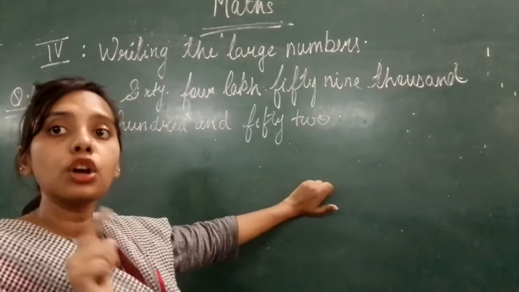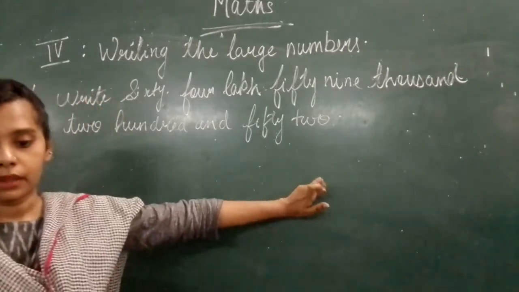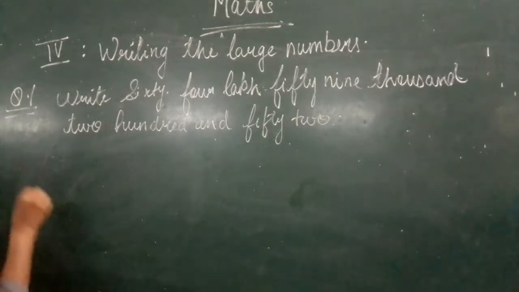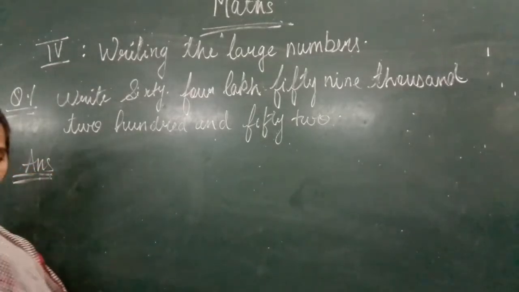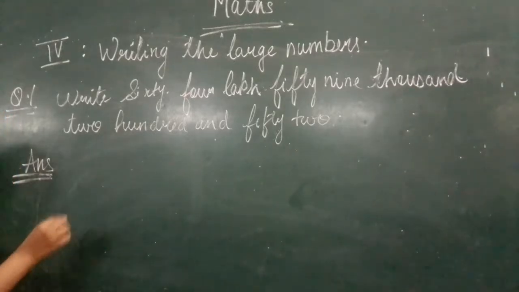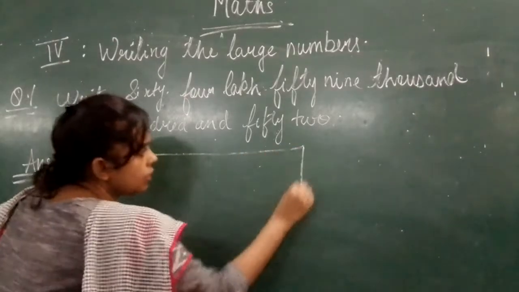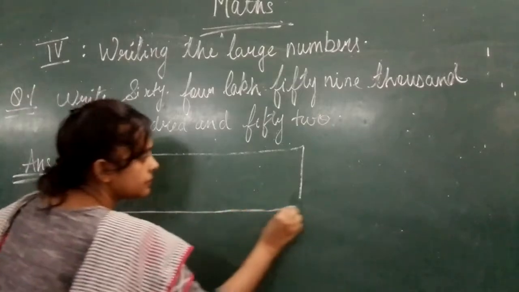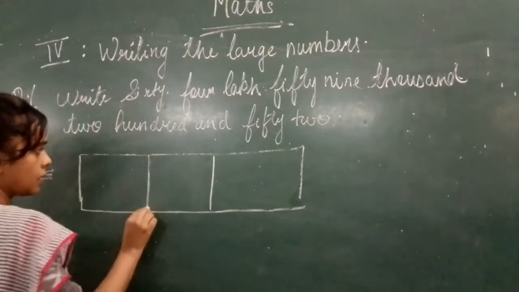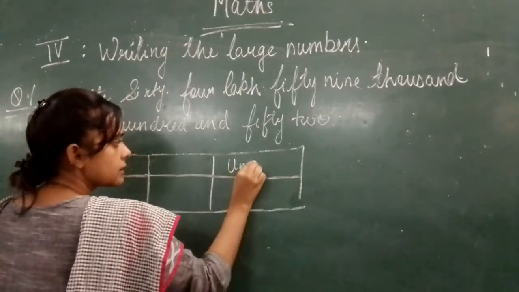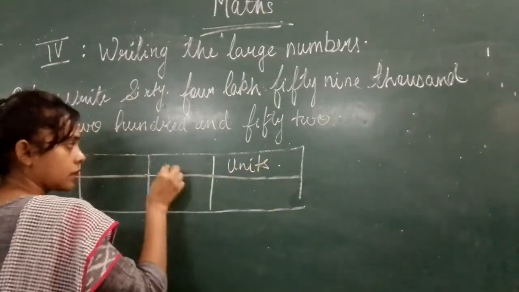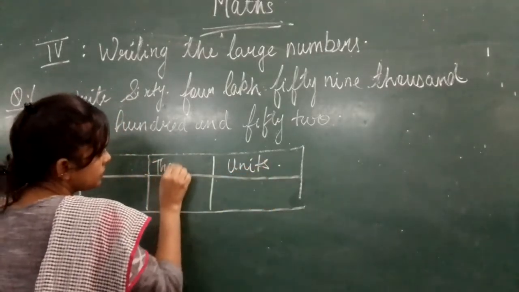First what will you do? You will first make the place value. So here is your answer. First the place value. You will start from the periods. Just remember this table. Always make this table. You can write in short also. The units, then the thousands.